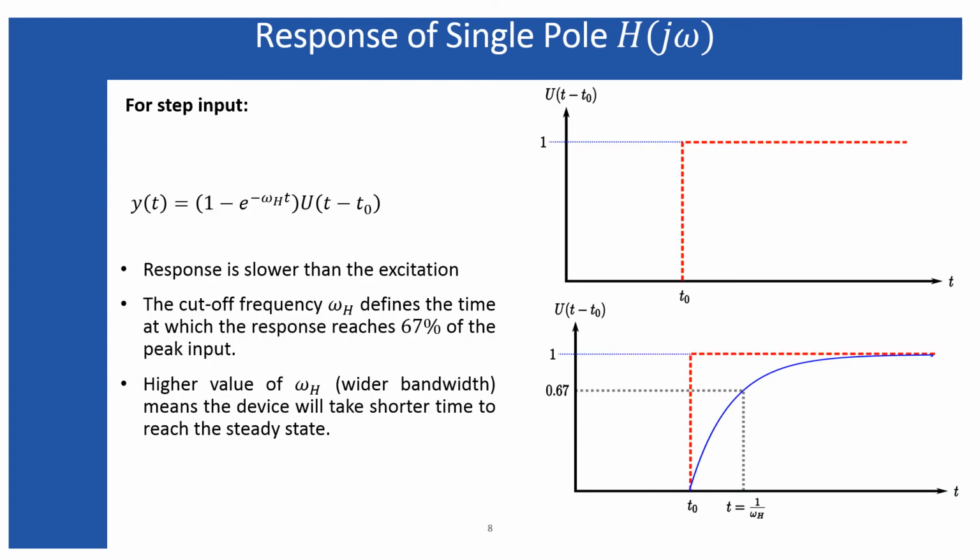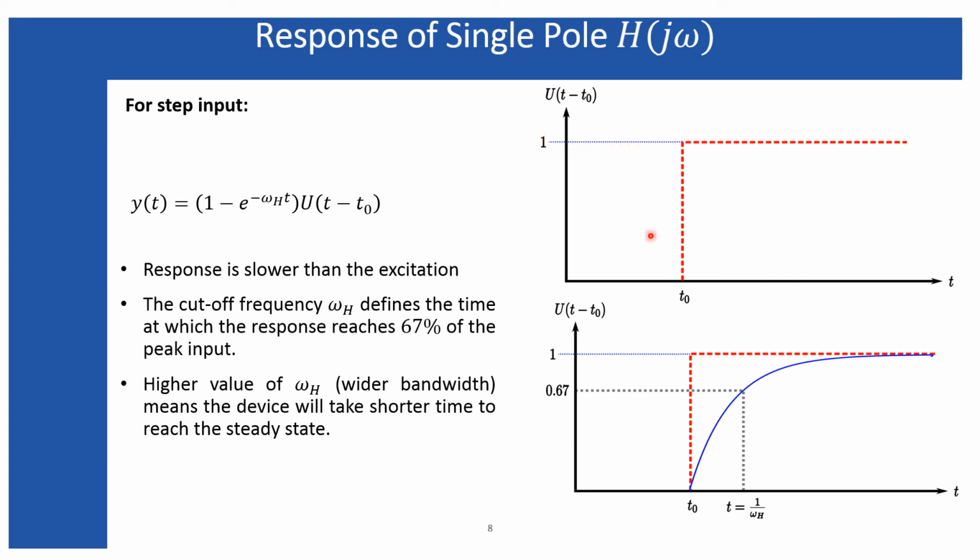Now the step response of the single pole transfer function. This is the step input that I'm going to apply to our single pole system. The step input means the input will be applied at some time t equals t naught, but before that time, that means t less than t naught, there was no input to the system. The input will be activated only after t greater than or equal to t naught, and the input has a maximum value equal to 1.